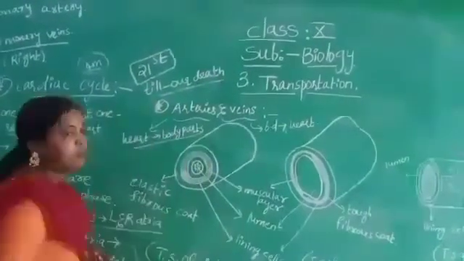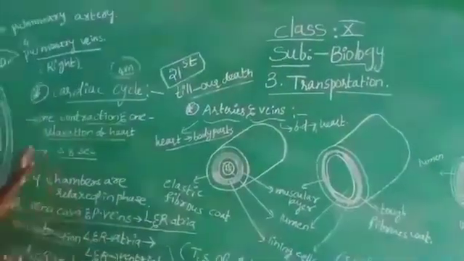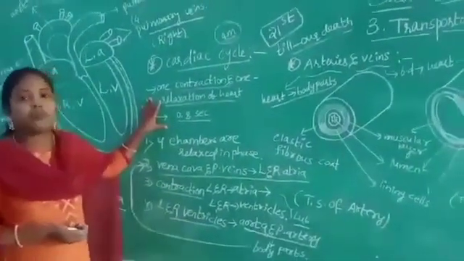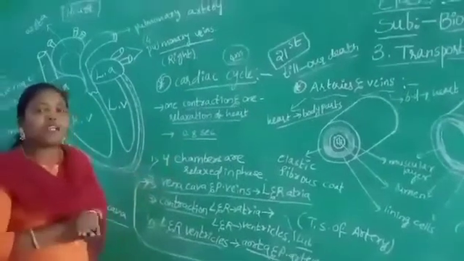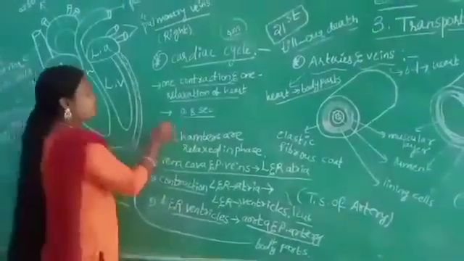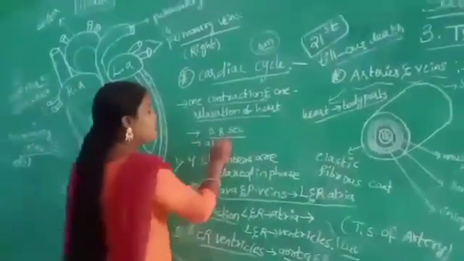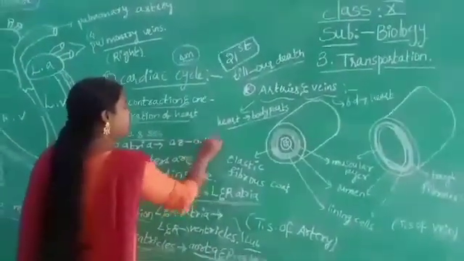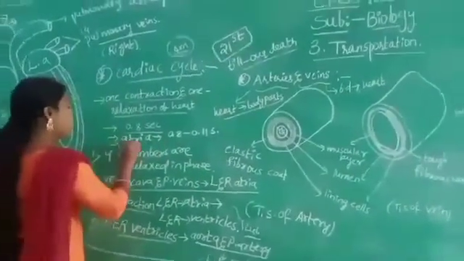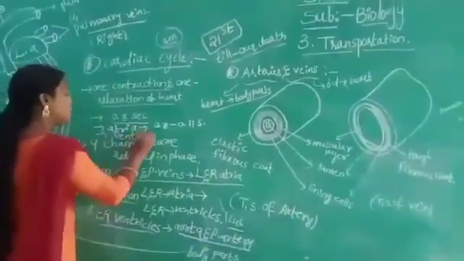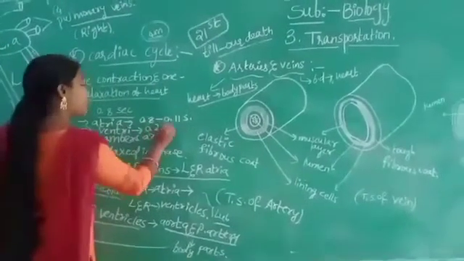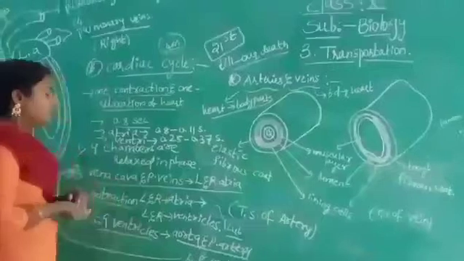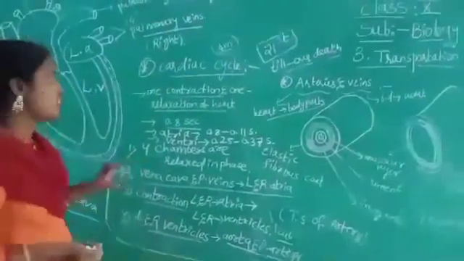Heartbeat is very important. One contraction and one relaxation of the heart is called a heartbeat. The whole heartbeat process takes place in 0.8 seconds. Atrial contraction takes place from 0.8 to 0.11 seconds. Ventricular contraction takes place from 0.25 to 0.37 seconds. The whole cardiac cycle takes place in 0.8 seconds.